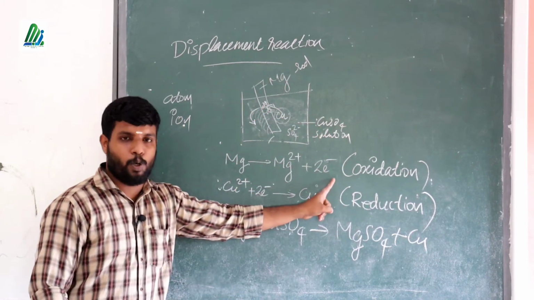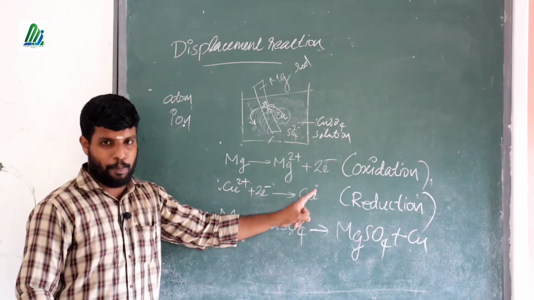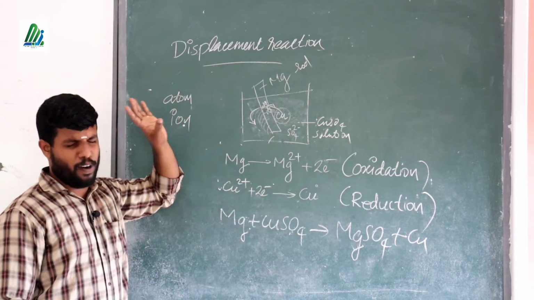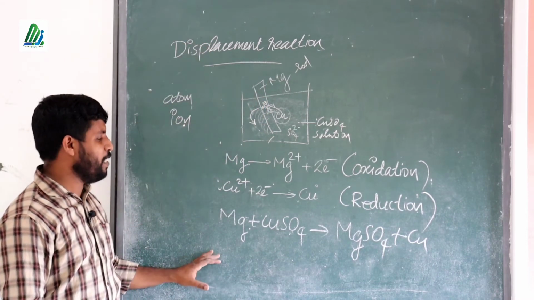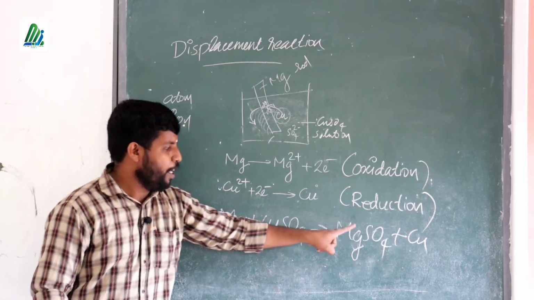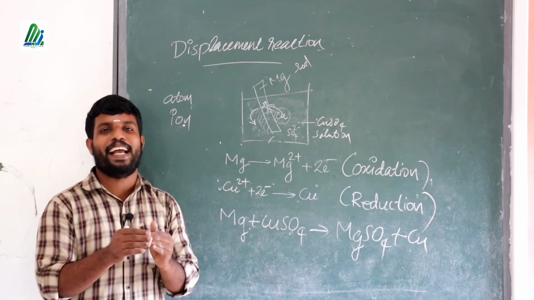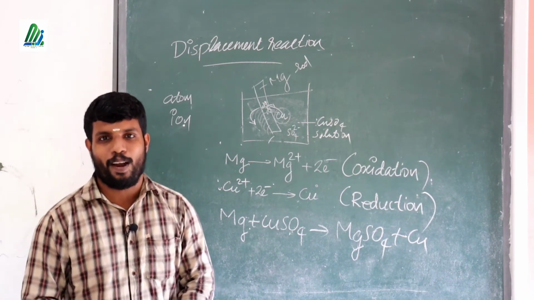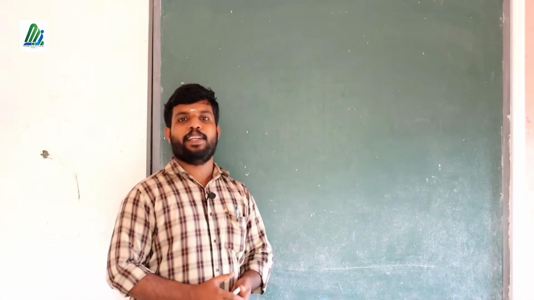Mg gives Mg2+ plus 2 electrons, that's the equation of oxidation. Cu2+ plus 2 electrons gives Cu, accepting, that is reduction. Oxidation and reduction take place simultaneously, so that is a redox reaction. Then displacement reaction is a type of redox reaction. The metal dipped in the corresponding solution forms a solution and the metal is liberated. So highly reactive metal displaces less reactive metal from its own solution, that is known as displacement reaction.